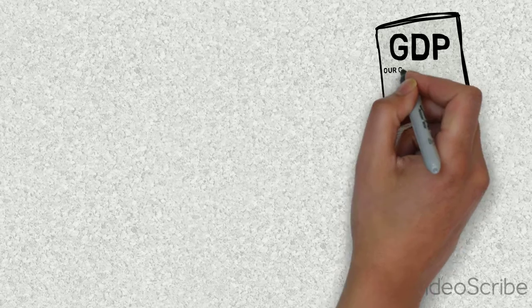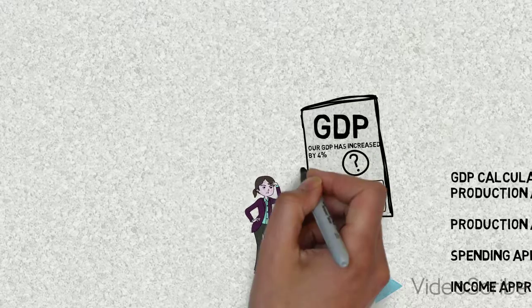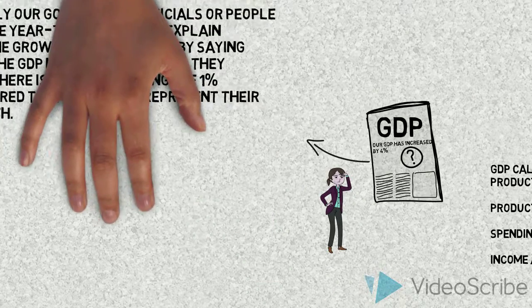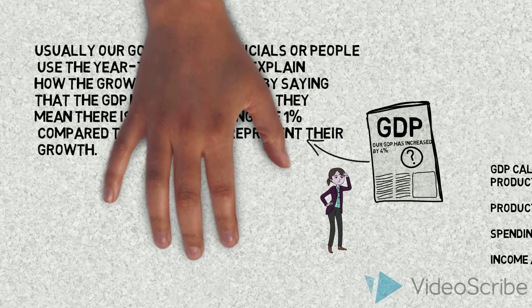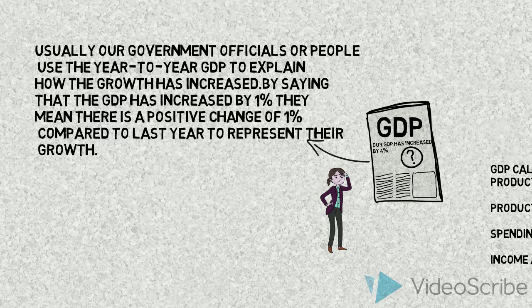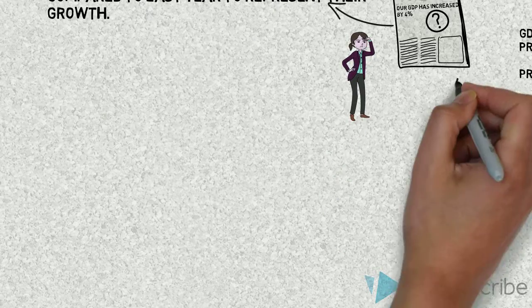So most of the time in the newspaper we read titles such as our GDP has increased by 4%. So what does it mean? Is it good or bad? Usually, our government officials or people use the year-to-year GDP to explain how the growth has increased. By saying that the GDP has increased by 1%, they mean there's a positive change of 1% compared to last year to represent their growth.